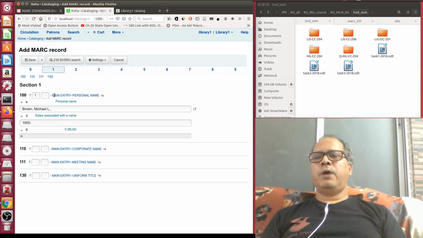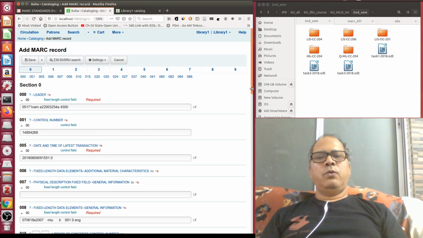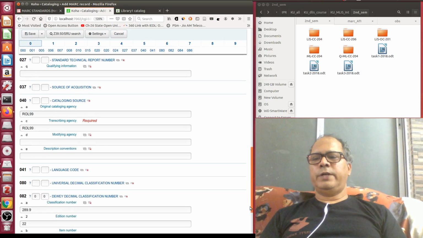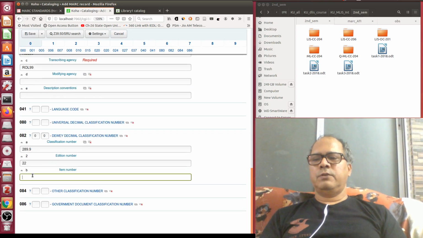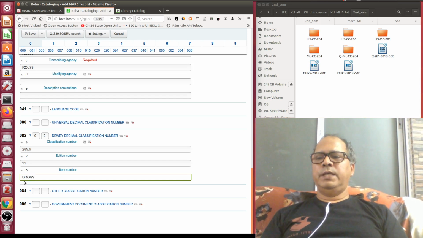The author is Brown and the title starts with letter W, so I can give item code. This is not a standard process, please. I am just showing you how we can do this item code. So I am giving item code, first 3 letters of the surname of the author and then forward slash, first letter of the title.